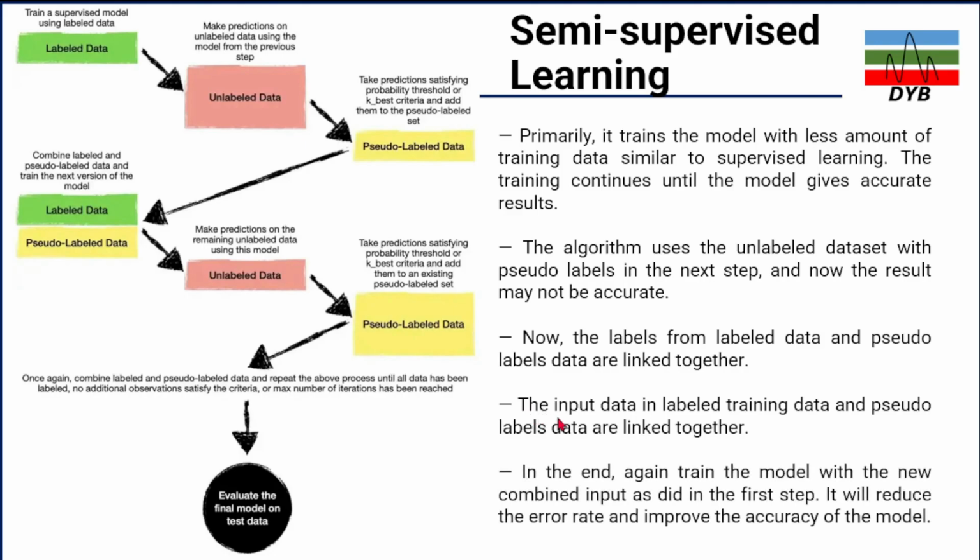Then in the end, again train the model with the new combined input as in the first step. So it will reduce the error rate and improve the accuracy of the model. This is the way in which we combine supervised and unsupervised machine learning, find the link between these two data sets, and train our model. So finally, we come to the best model, which uses both unsupervised and supervised machine learning.